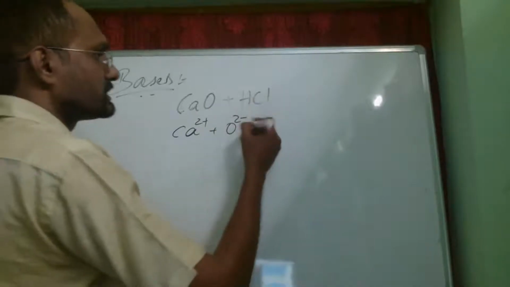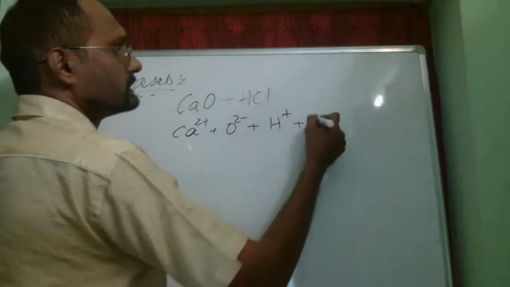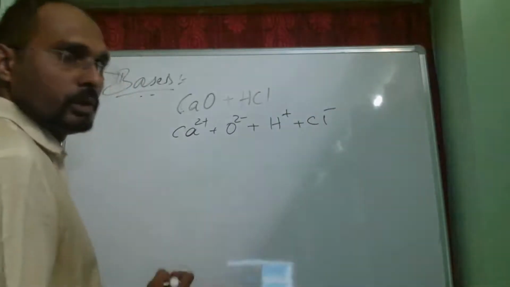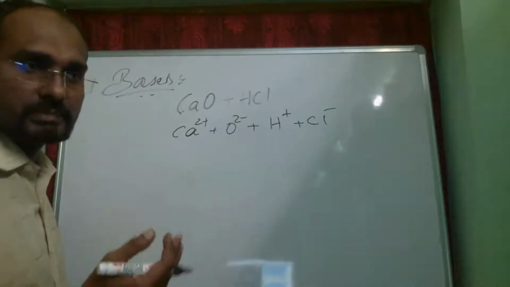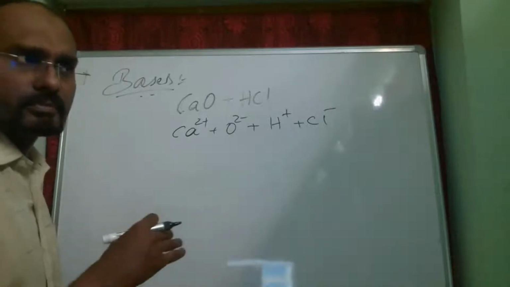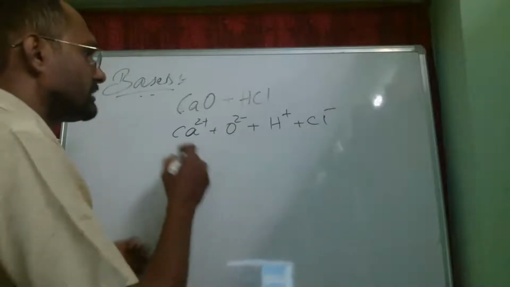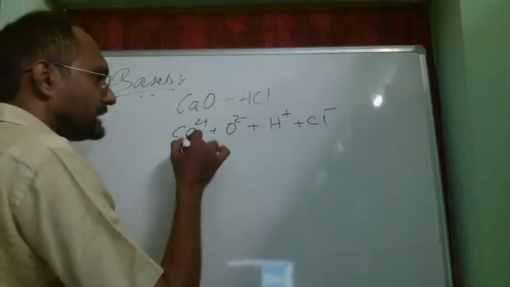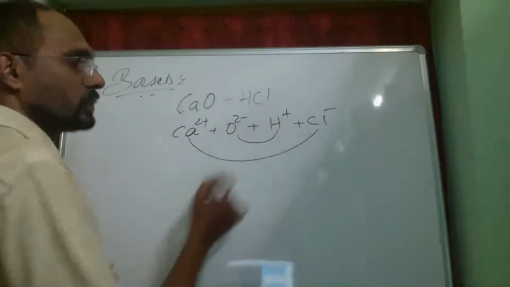Now this HCl is formed of two ions, H plus ion and Cl minus ion. We have learned about double displacement reaction in the first chapter of NCERT, chemical equations and reactions. So there will be an exchange of radicals. This calcium will combine with chlorine and this hydrogen will combine with oxygen.